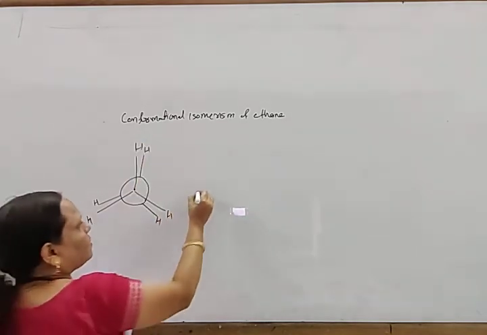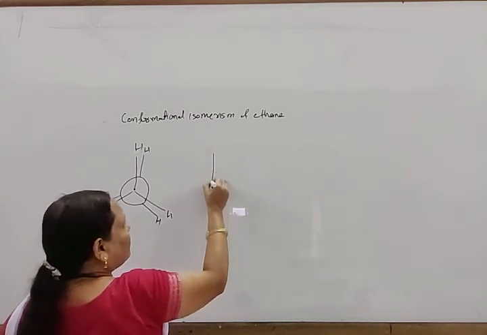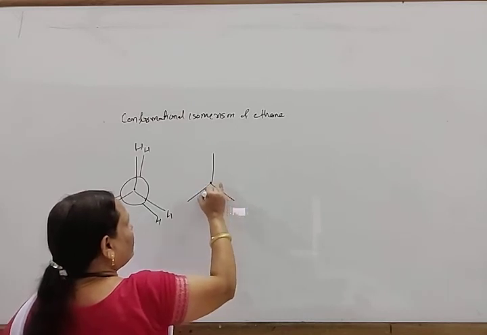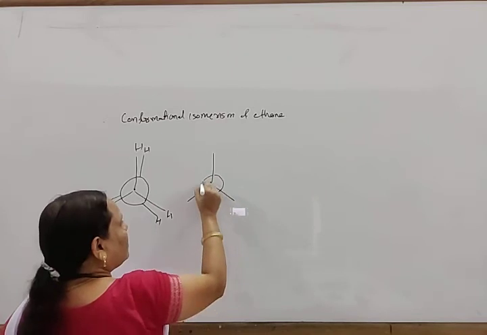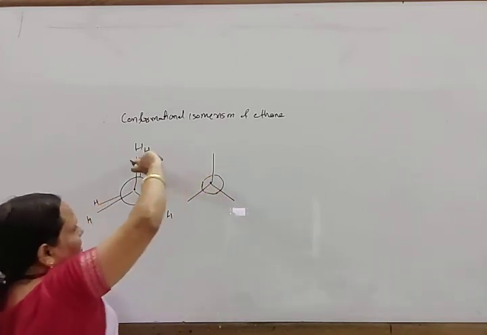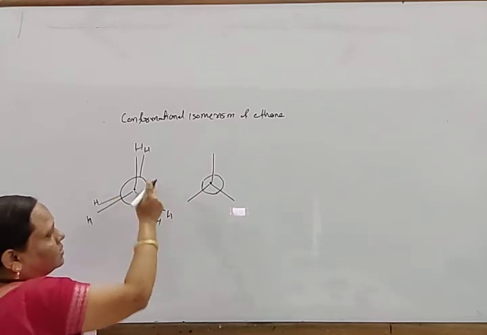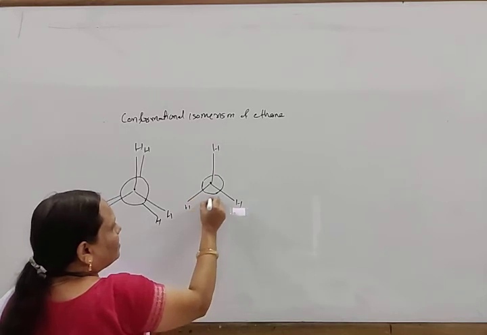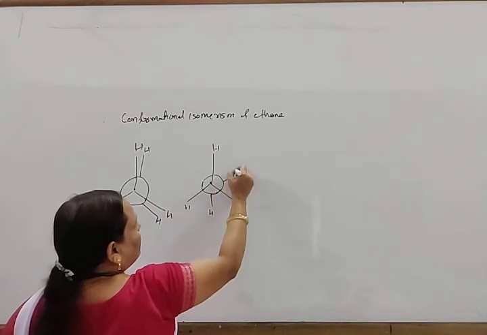This is the eclipsed configuration. Another one: the front carbon remains fixed, and the back carbon atom along with its hydrogens has to rotate. When it rotates, this hydrogen comes here, this hydrogen comes here, and this hydrogen comes here. In this way the back carbon is represented like this, with hydrogen here, here and here.